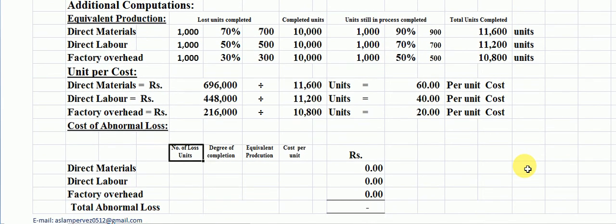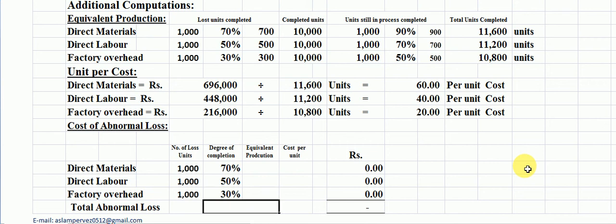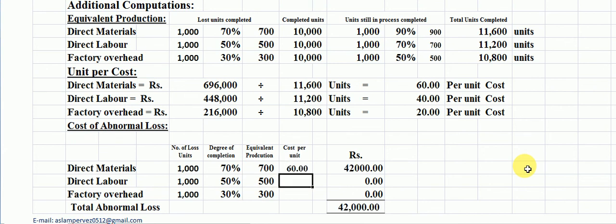For this purpose, we have to put here the number of lost units: 1,000 units, 1,000 units, and 1,000 units here. Now student, degree of completion is 70%, 50%, and 30% here. Find out the equivalent production again. 700 units we have copied below here again. Now student, per unit cost is 60 rupees, 40 rupees, and 20 rupees.